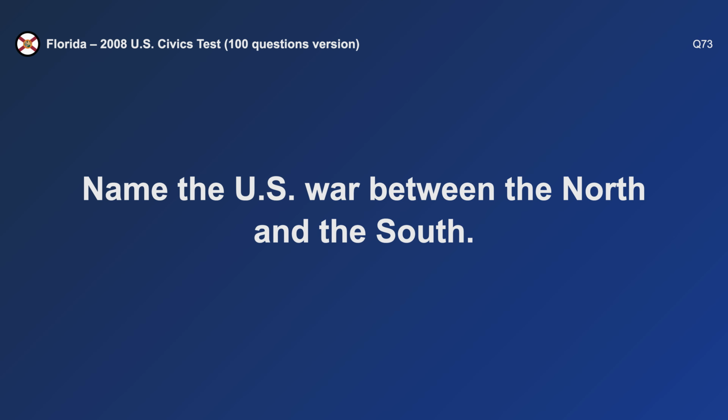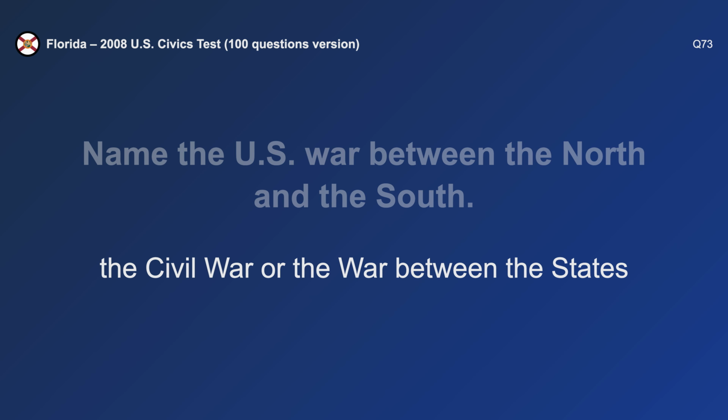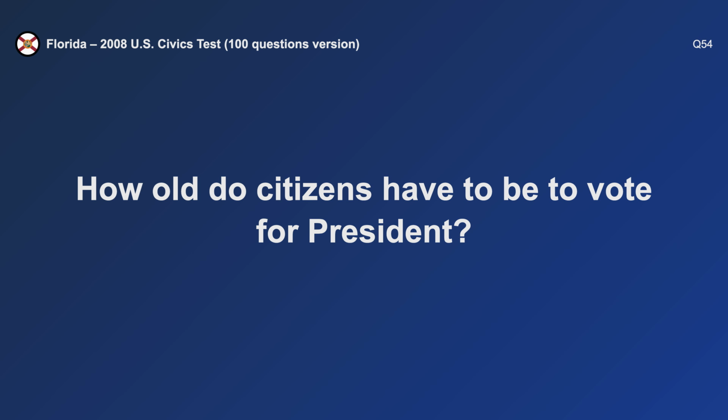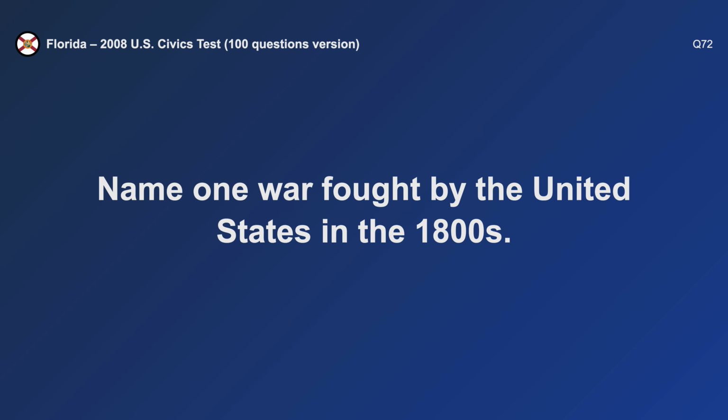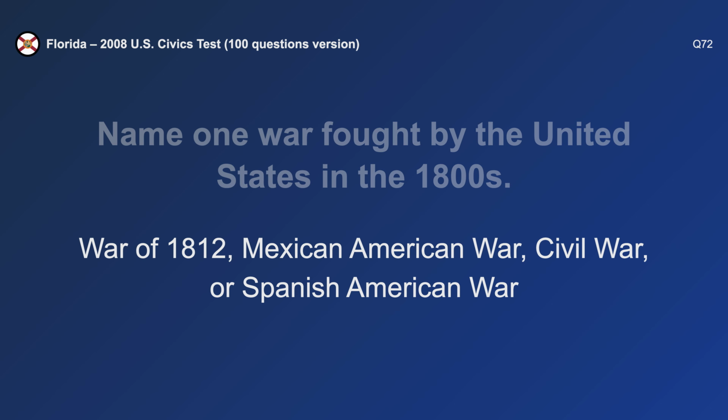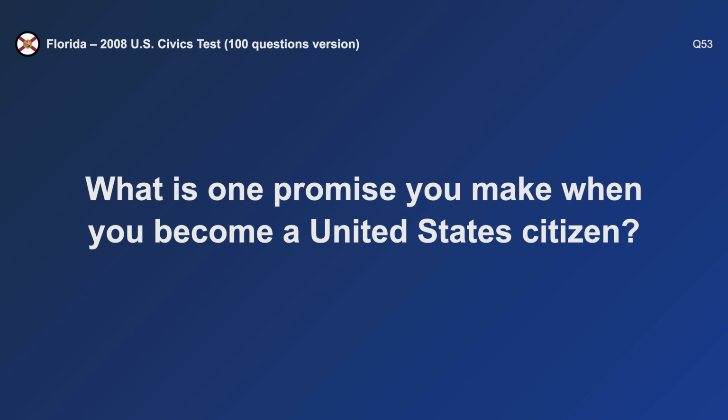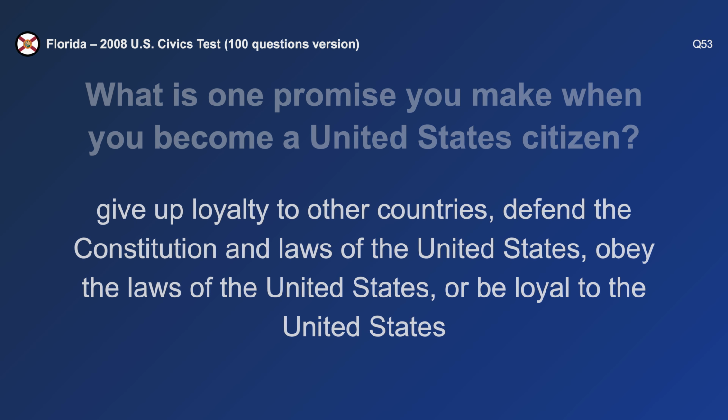Name the U.S. war between the North and the South. The Civil War. How old do citizens have to be to vote for president? 18 and older. Name 1 war fought by the United States in the 1800s. Civil War. What is one promise you make when you become a United States citizen? Be loyal to the United States.